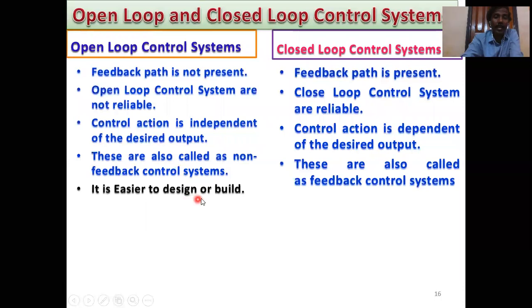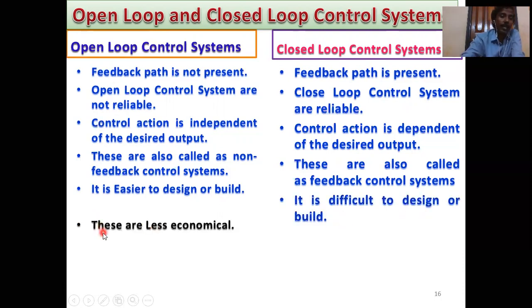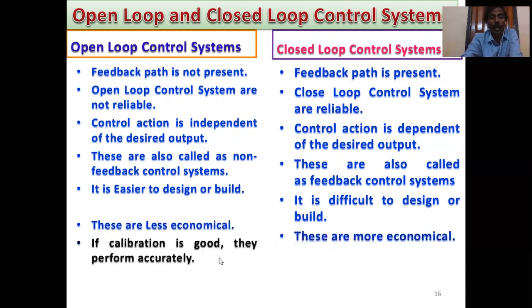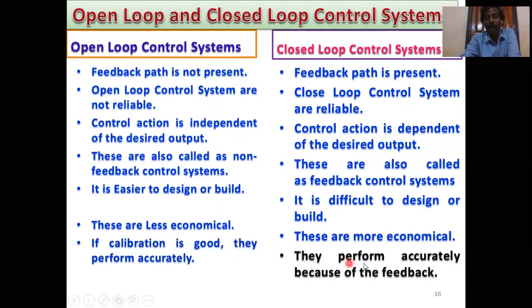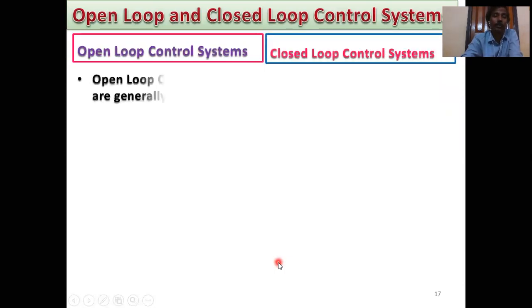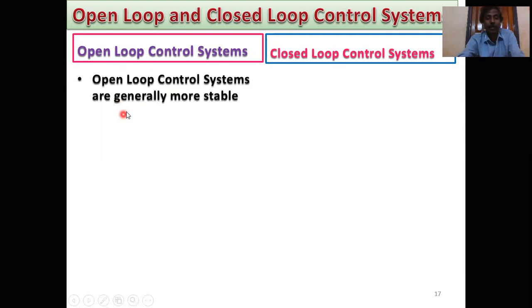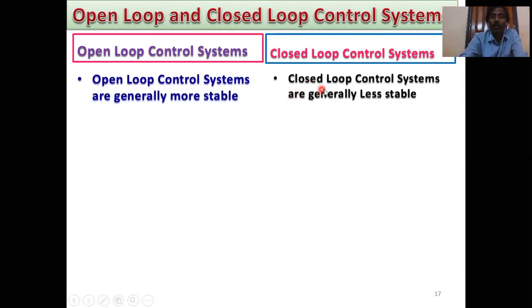Open loop is easier to design or build. For closed loop control systems, it is difficult to design or build. Open loop control systems are less economical, and closed loop control systems are more economical. If calibration is good, open loop performs accurately. For closed loop control systems, the performance is accurate because of the feedback. Another difference: open loop control systems are generally more stable, and closed loop control systems are generally less stable.